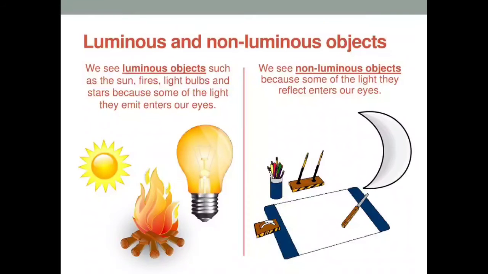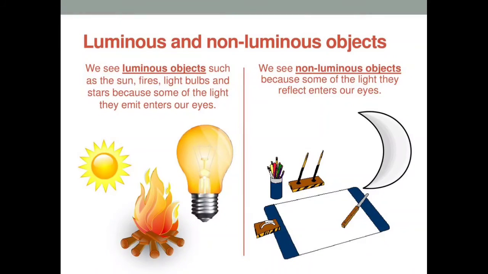Depending upon whether an object can produce light or not, objects can be divided into two sections. One is luminous object and the other one is non-luminous object. Objects that produce their own light are called luminous objects, and those that do not are called non-luminous objects.